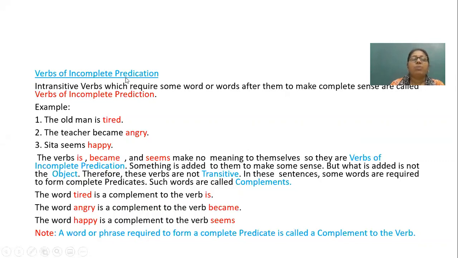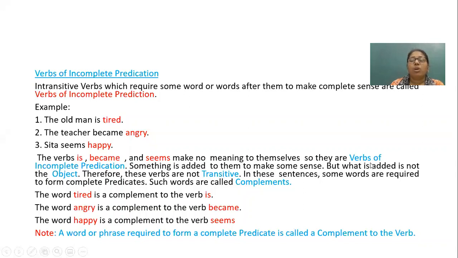Why verbs of incomplete predication? Because they are just coming after the subject. So here we can easily explain that the verbs is, became, and seems are making no meaning by themselves. So these are the verbs of incomplete predication. Something is added to them to make some sense.